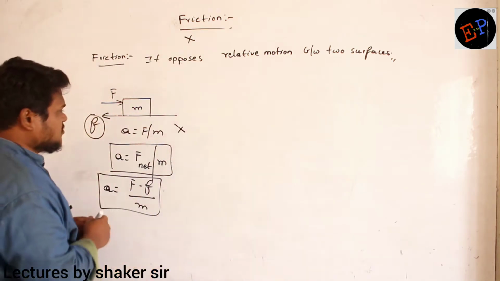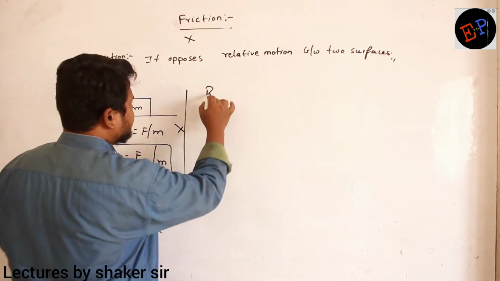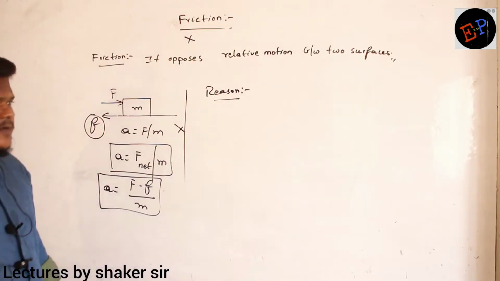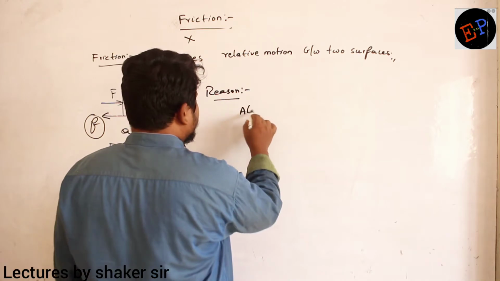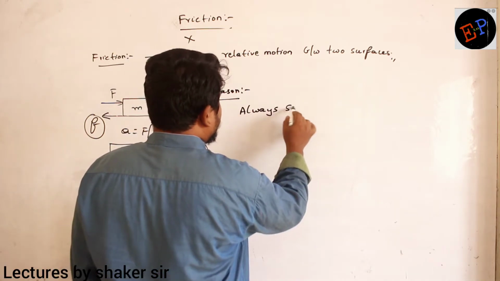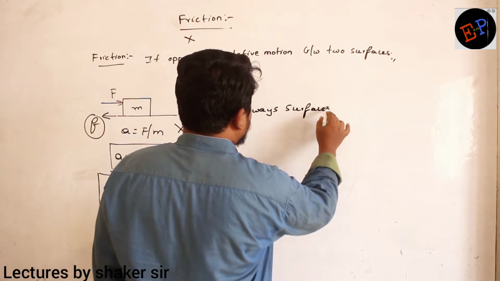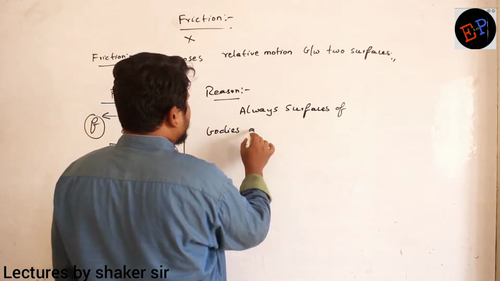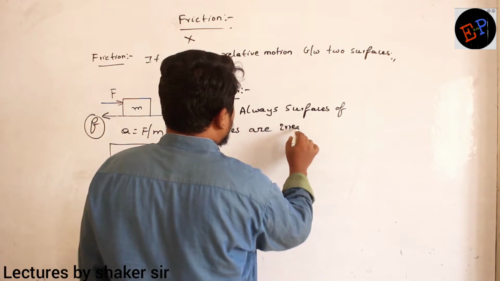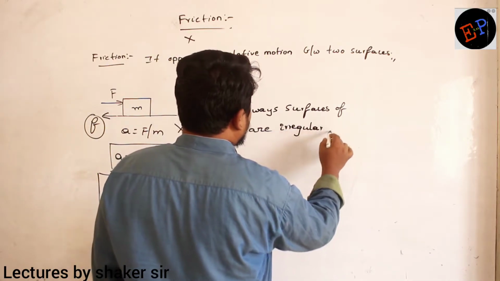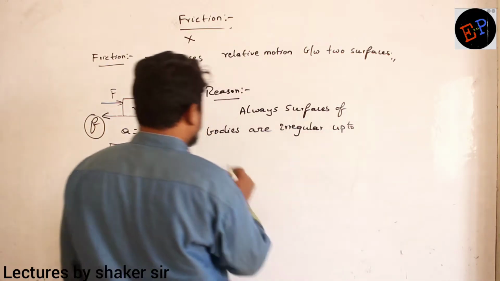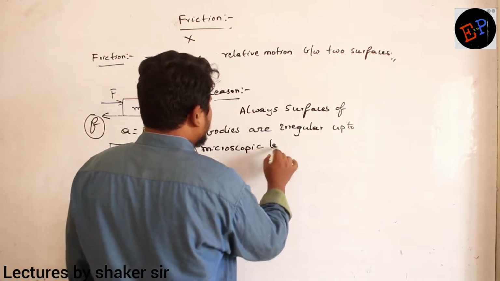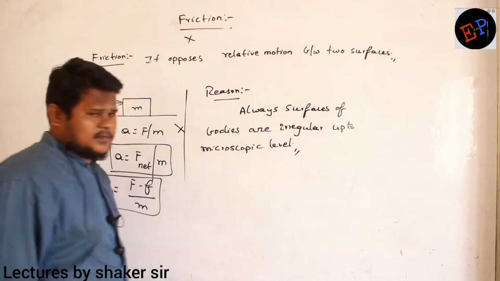Now the question is, what is the reason for friction? Why does friction develop, ma? Friction develops because the surfaces of bodies are always irregular. Okay, ma? Irregular up to microscopic level. Up to microscopic level. Are you able to understand?